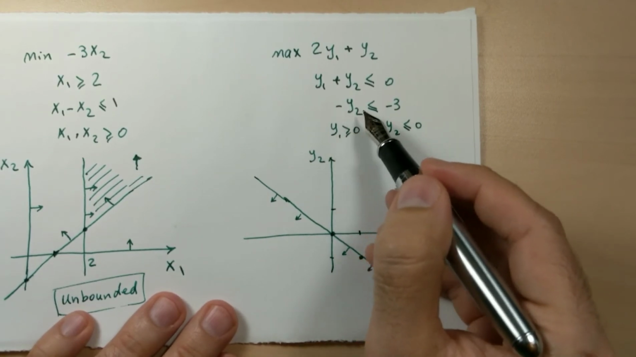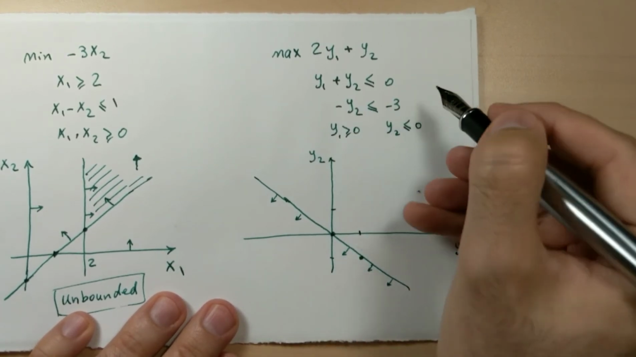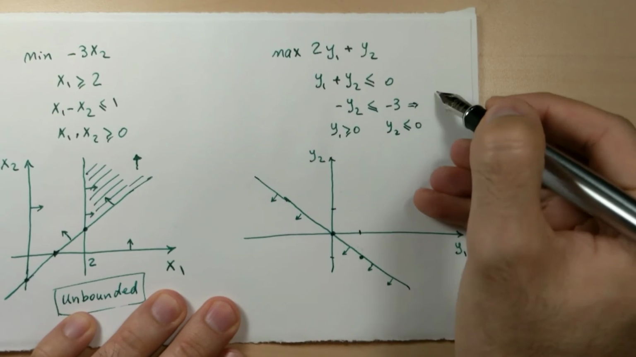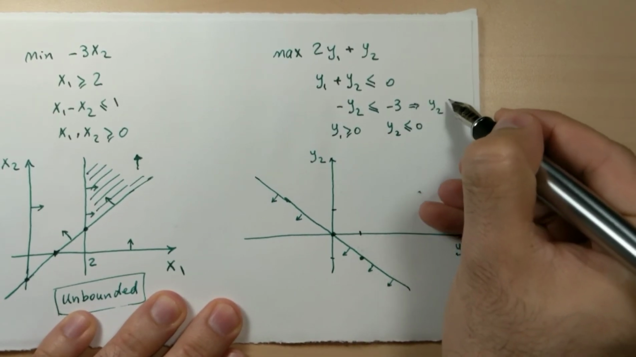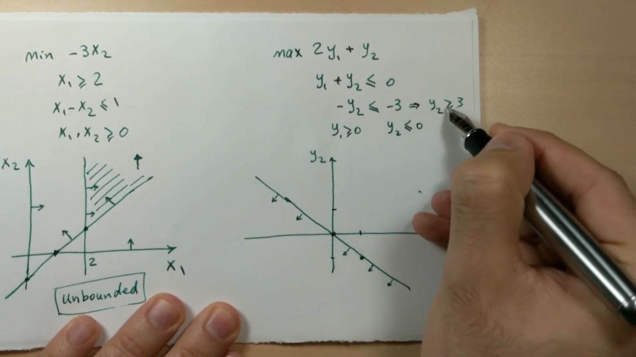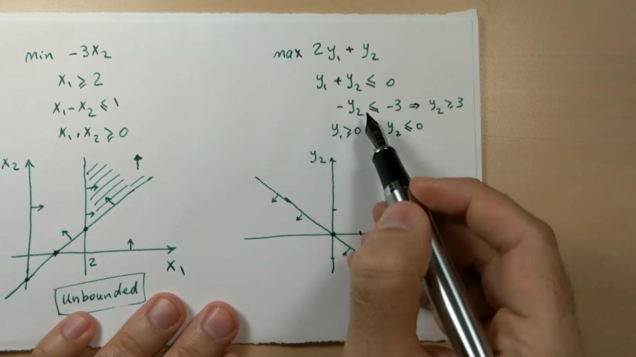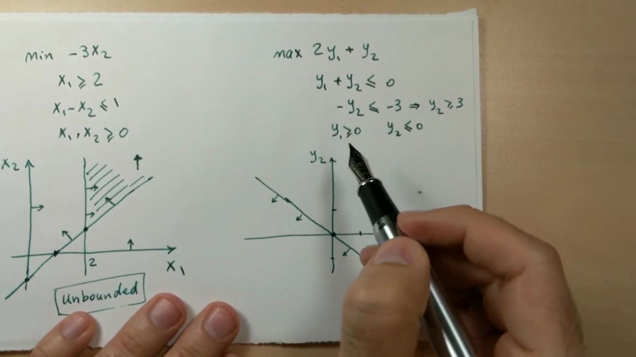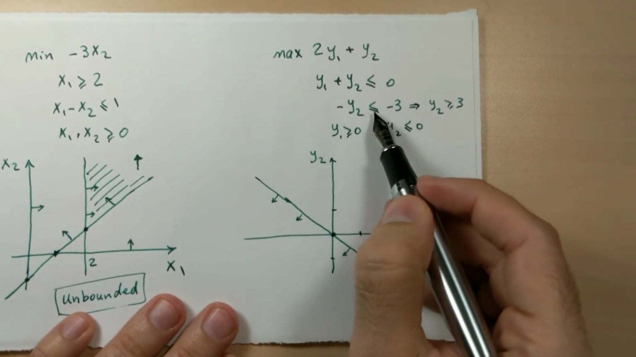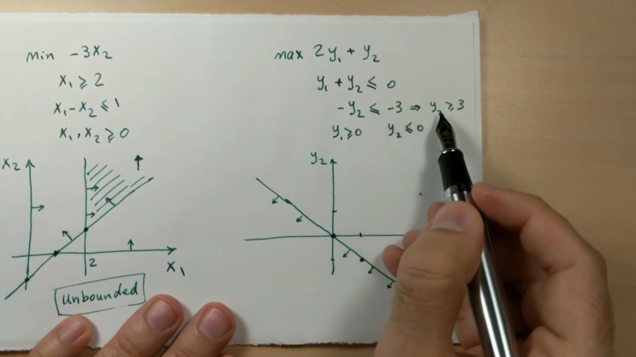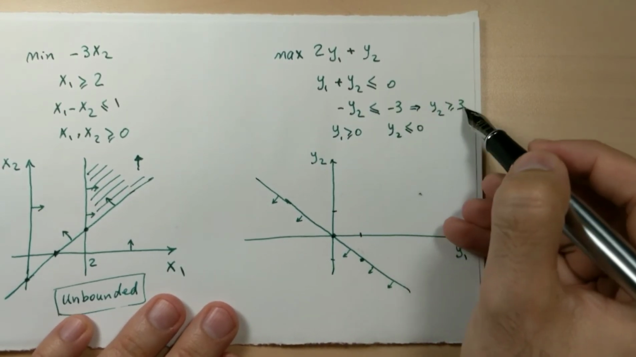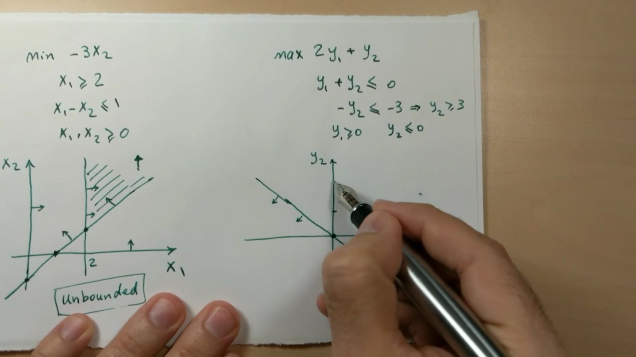Second constraint, negative y2 equals 3. Assume that we multiply it by negative 1: y2 greater than or equal to 3. These are equivalent. If you multiply both sides by negative 1, then the direction of the constraint will be changed too. So y2 is greater than or equal to 3.